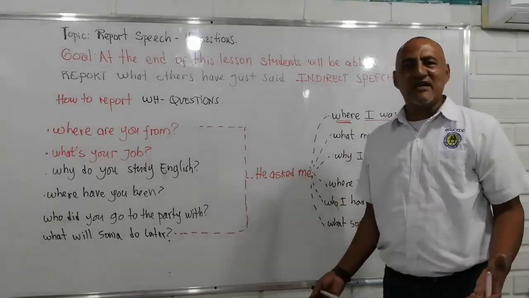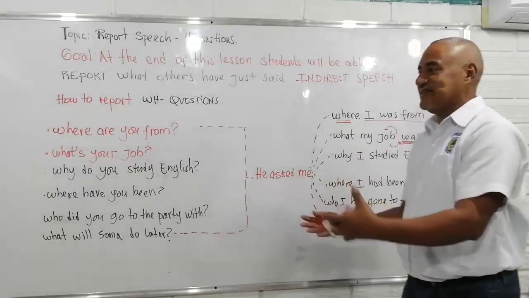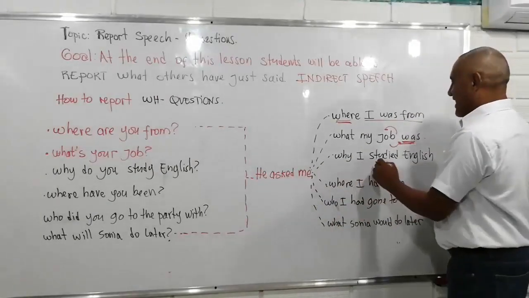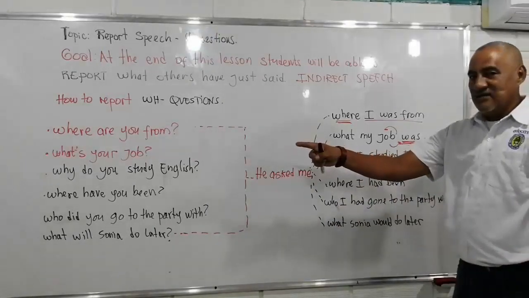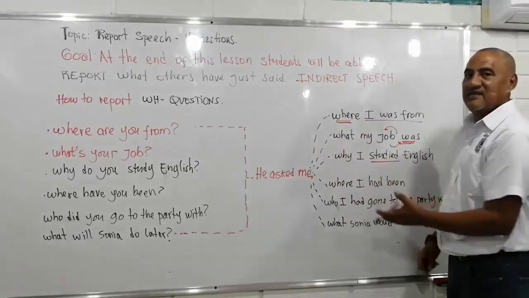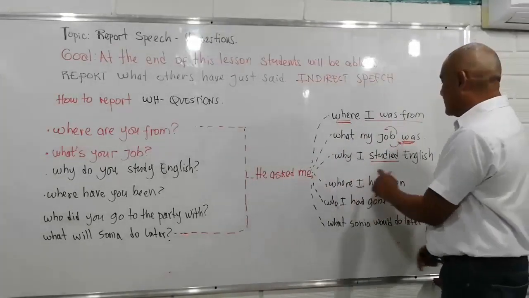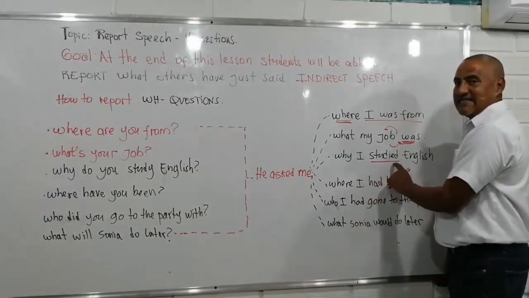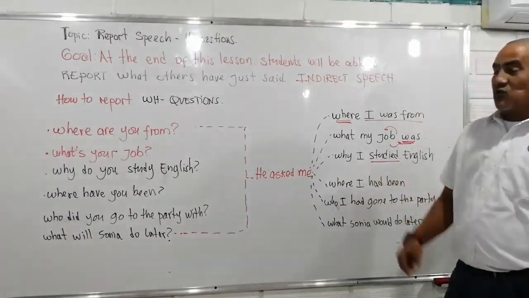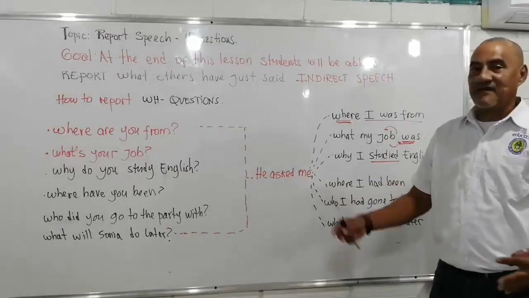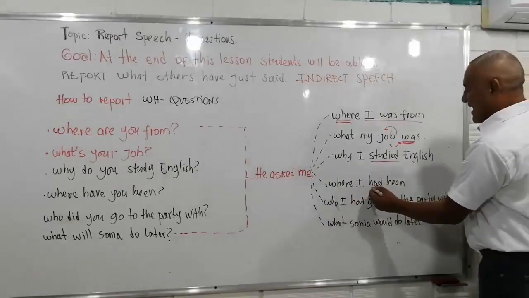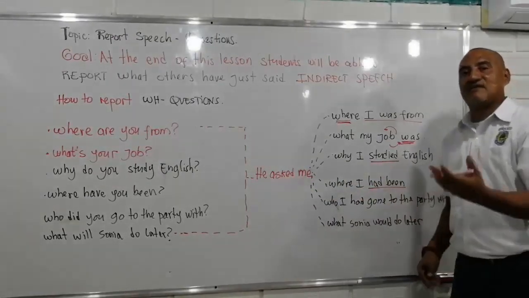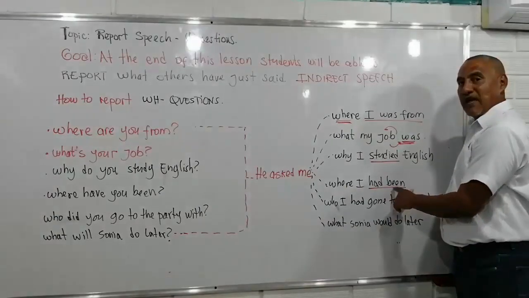And remember, we have to interchange or switch the position of the verb to be. Why do you study English? Then I will report that. He asked me why I studied English. The auxiliary "do" disappears. The question is in present simple, I have to change it into simple past. Studied English. Where have you been? Presente perfecto, ¿dónde has estado? He asked me, él me preguntó, where I had been, en dónde había estado. Past perfect.